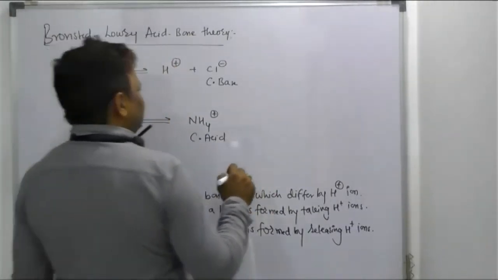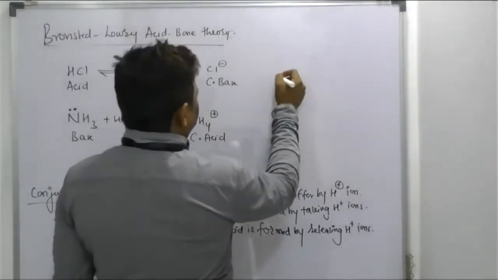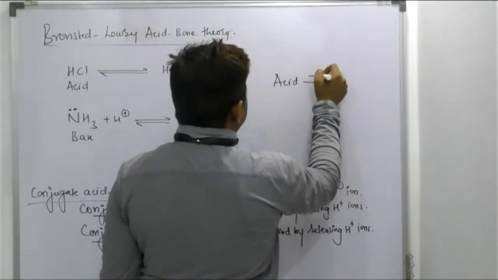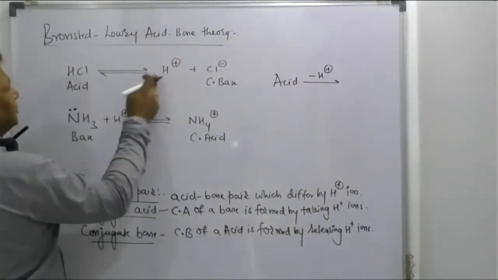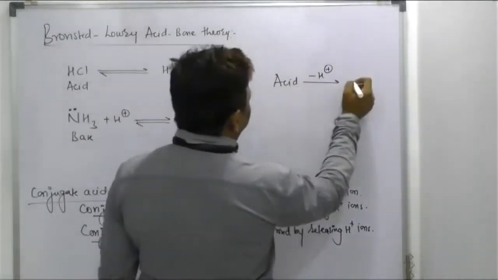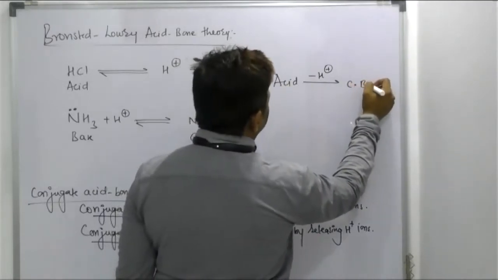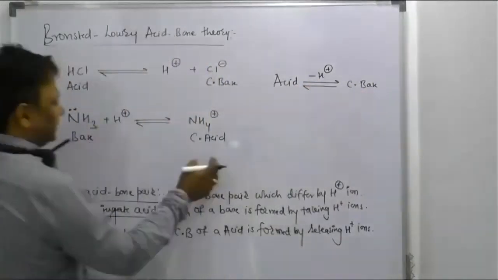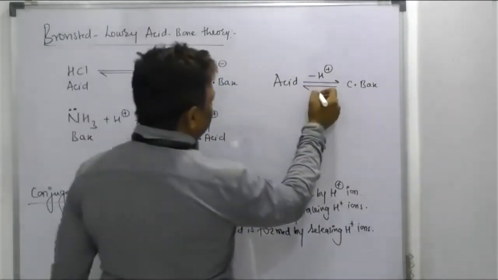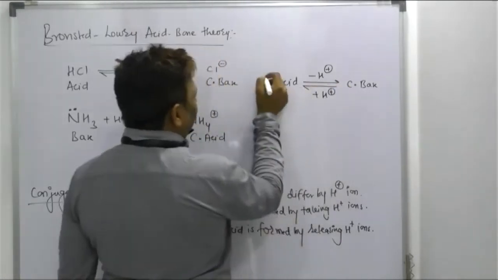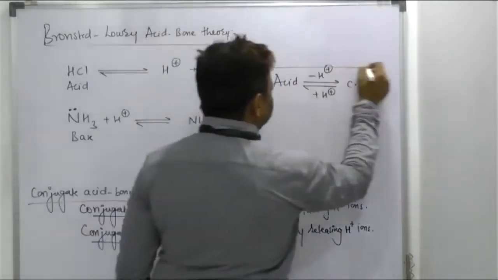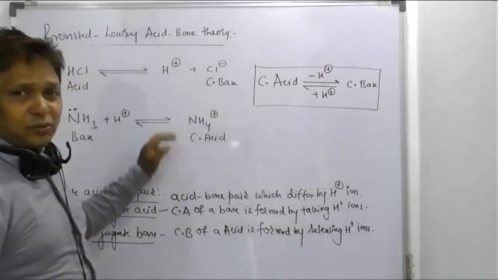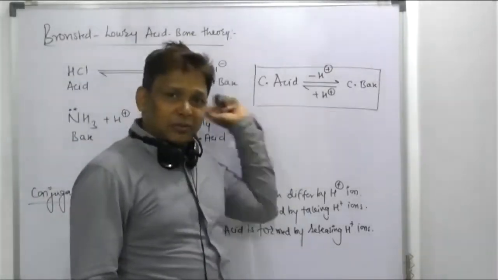If I am having an acid, beta, it releases H plus ion. See, beta, acid loses H plus. So acid can form its conjugate base. Beta, when the conjugate base is there, the opposite, base, by taking H plus ion, will form conjugate acid. So this is a small trick that will help, if you get any confusion, to remember this.